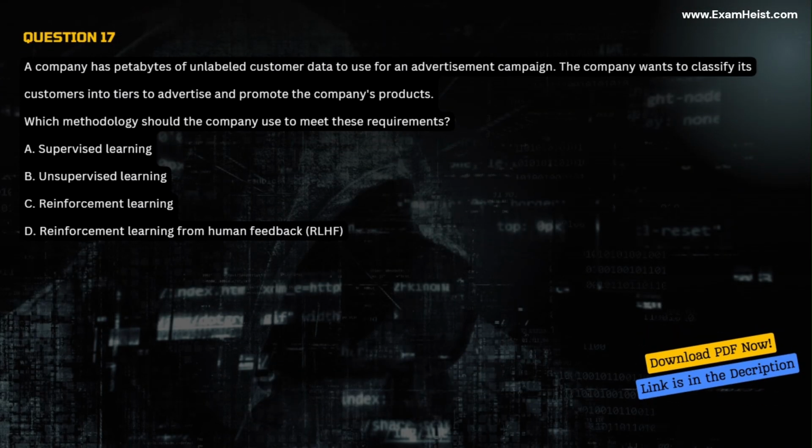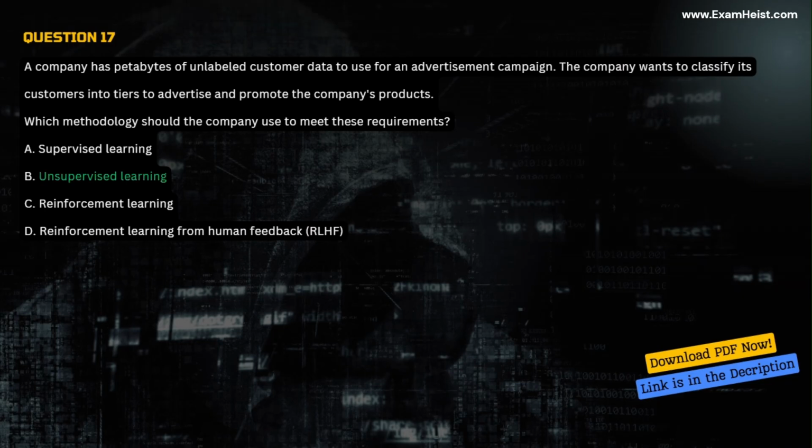Question 17. A company has petabytes of unlabeled customer data to use for an advertisement campaign. The company wants to classify its customers into tiers to advertise and promote the company's products. Which methodology should the company use to meet these requirements? A. Supervised learning. B. Unsupervised learning. C. Reinforcement learning. D. Reinforcement learning from human feedback, RLHF.